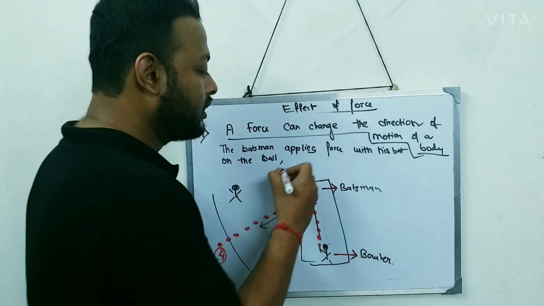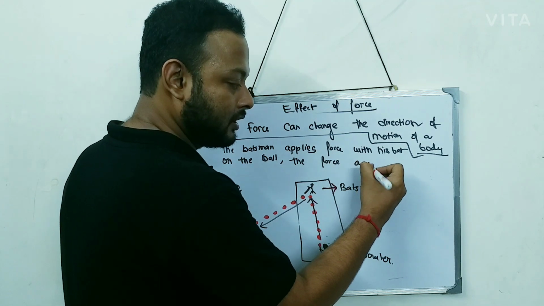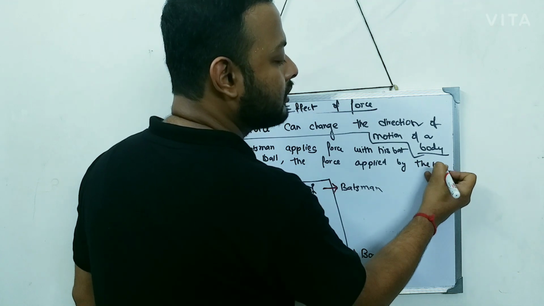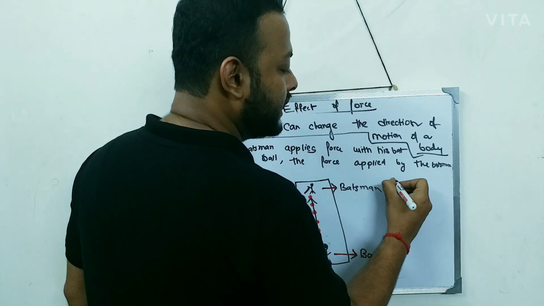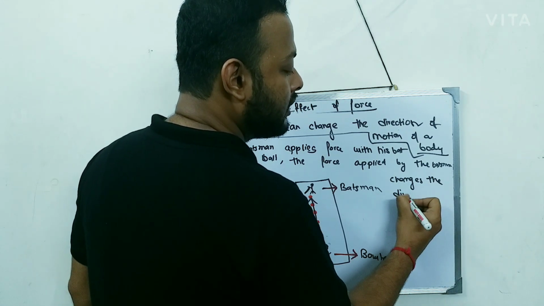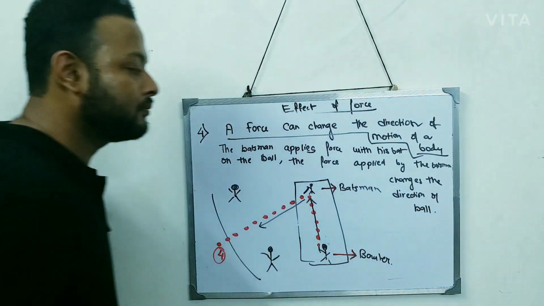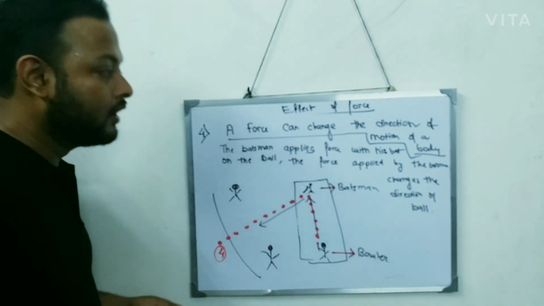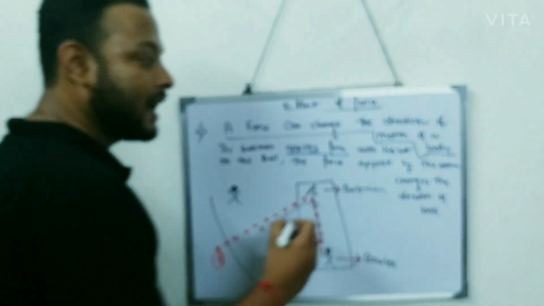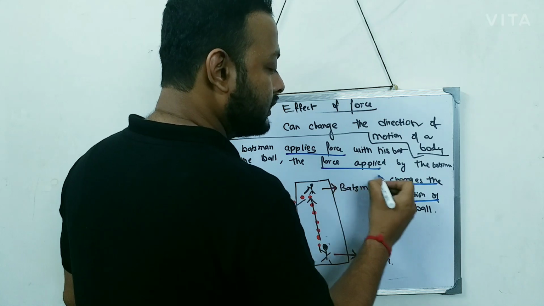The force applied by the batsman changes the direction of the ball. So very important. See, this example is very easy to understand also. The batsman applies force with his bat and the force applied by the batsman changes the direction of the ball.